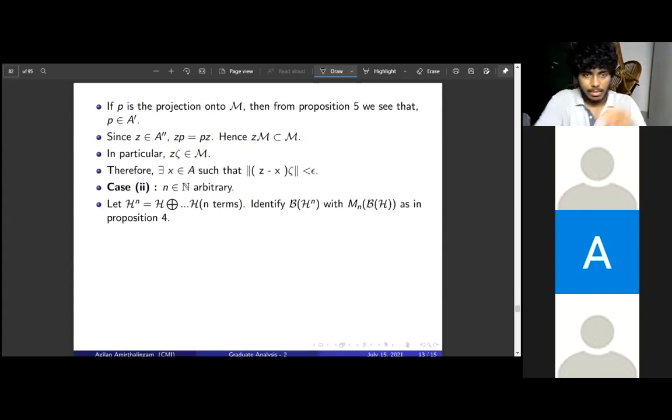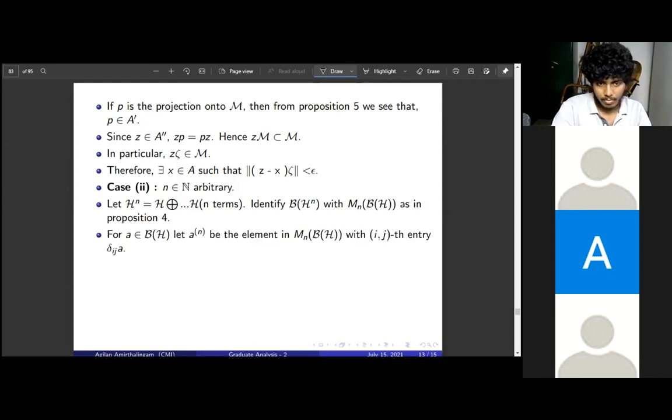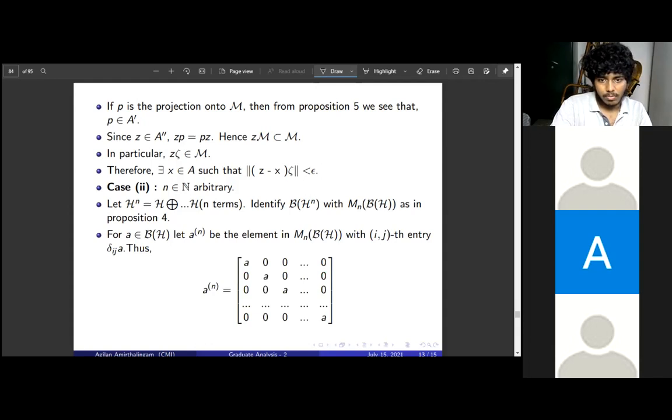So yeah. First, now we consider H^n. As before, it is the direct sum of H, n times. Again, we identify B(H^n) with M_n(B(H)). Any operator is given by a matrix, and with the matrix, you can get an operator. So we consider the diagonal element a^n for each a in A. For any operator, we can consider this diagonal element in M_n(B(H)).